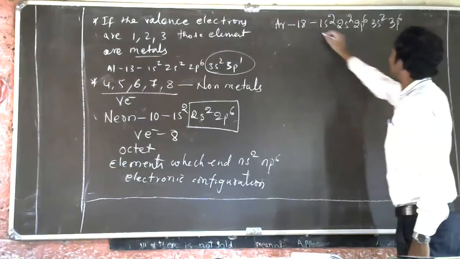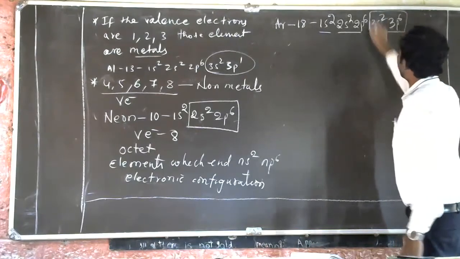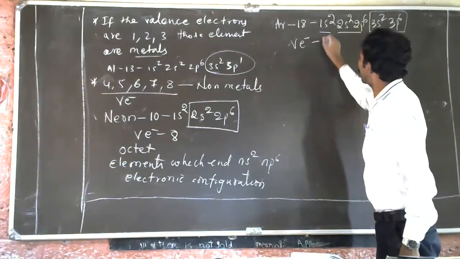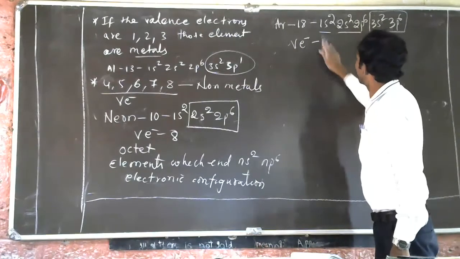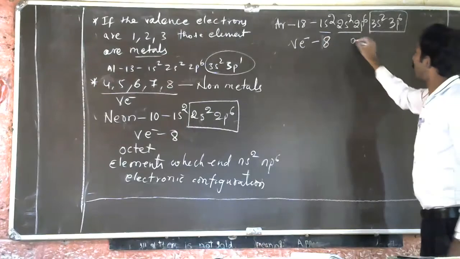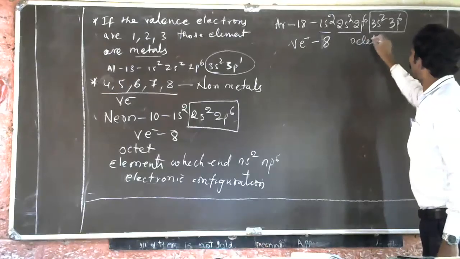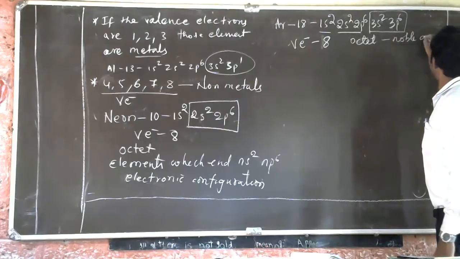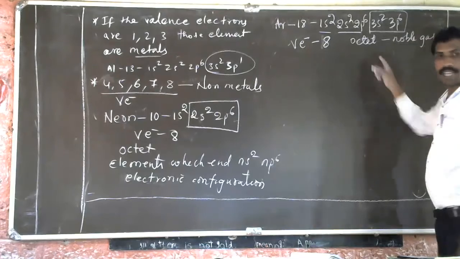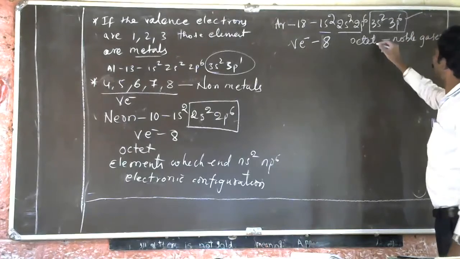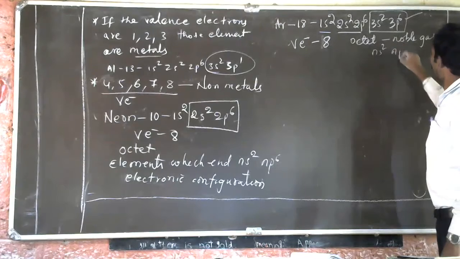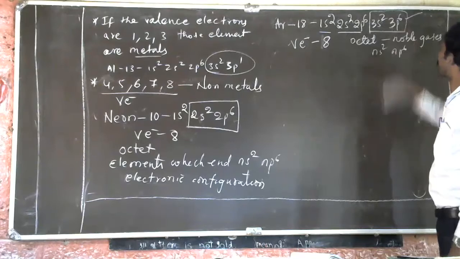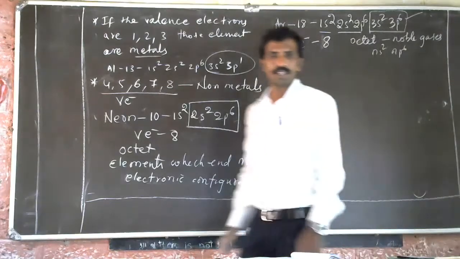If you see the valence electron of argon, it is 8. That means this is also an octet, or it's called the noble gases. The elements which end with ns2 np6, like 3s2 3p6, are called octet configuration.